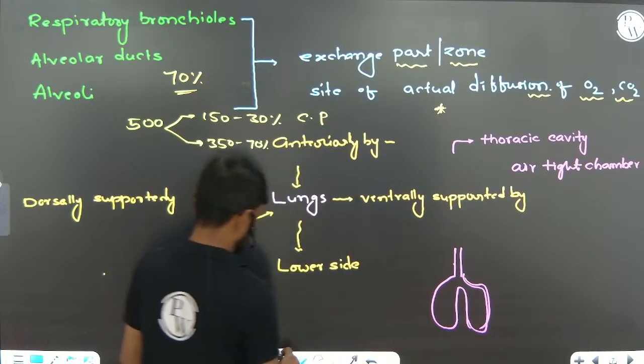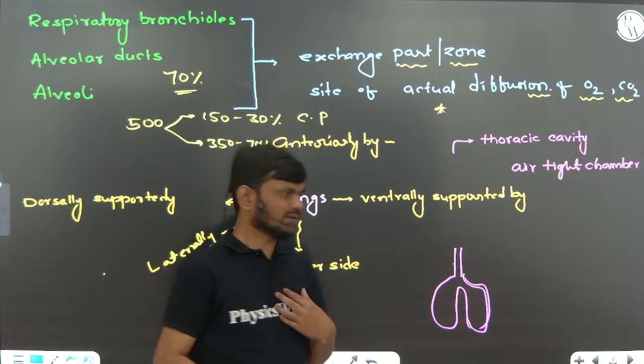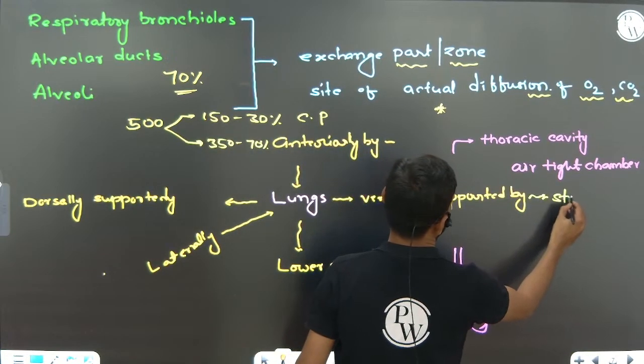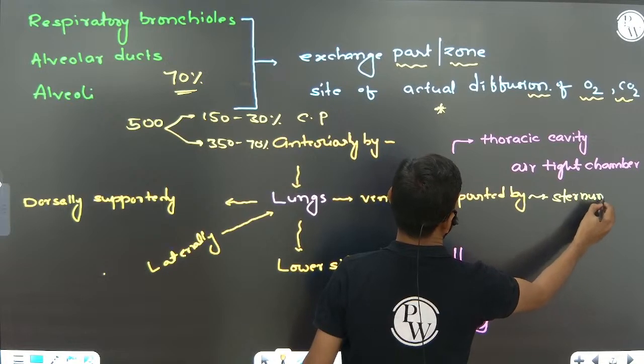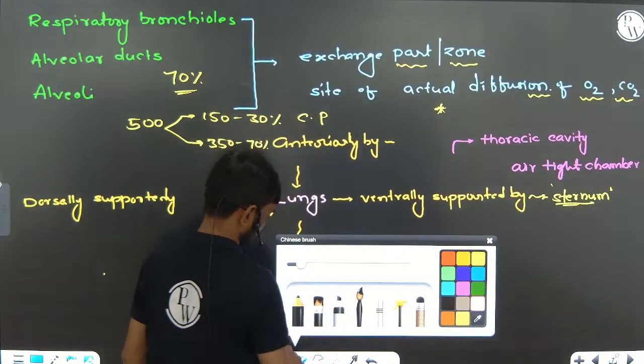So the lungs are supported on the ventral side by the sternum, or breastbone.